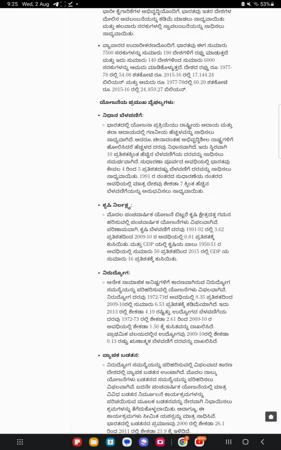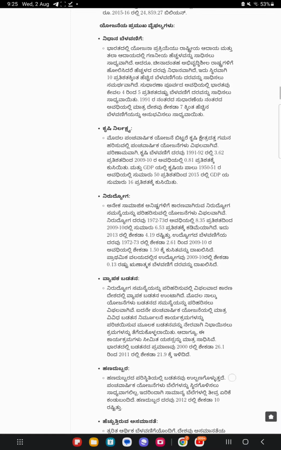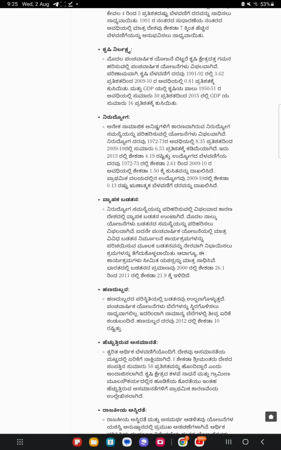Impact on agriculture. The 5-year plan failed to pay attention to the agricultural sector except for the first 5-year plan. As a result, the agricultural growth rate declined from 3.62% in 1991-92 to 0.81% during 2009-10. And the share of agriculture in GDP declined from about 50% during 1950-51 to about 16% of the GDP in 2015.